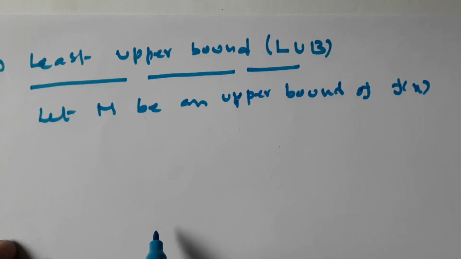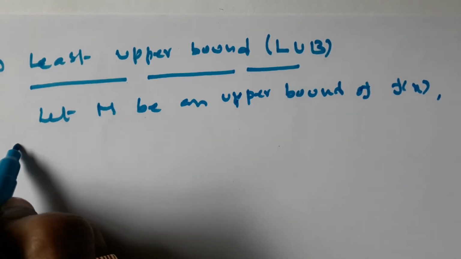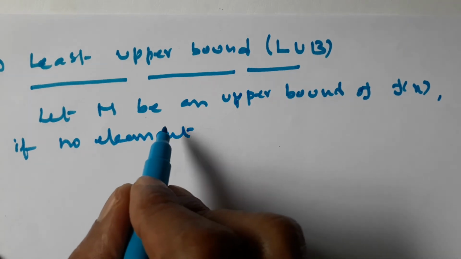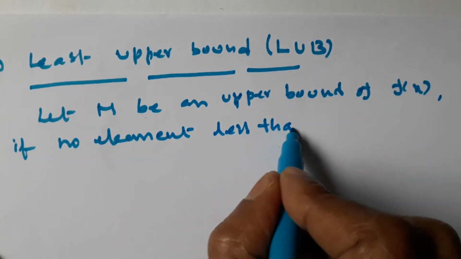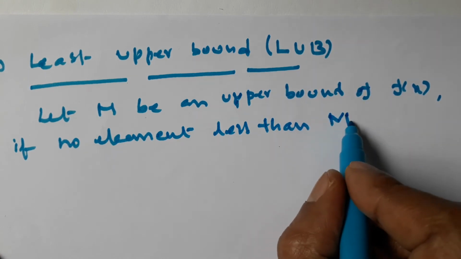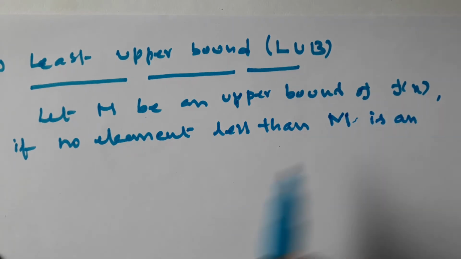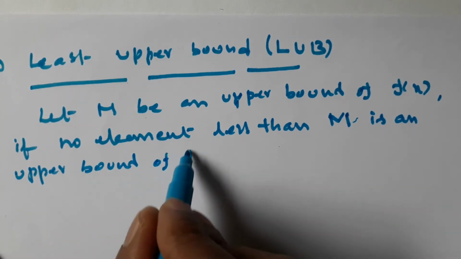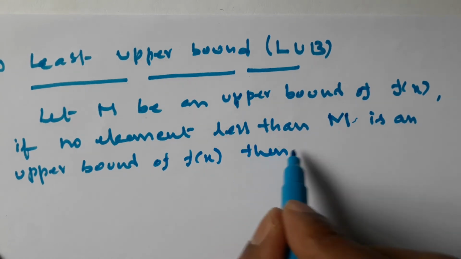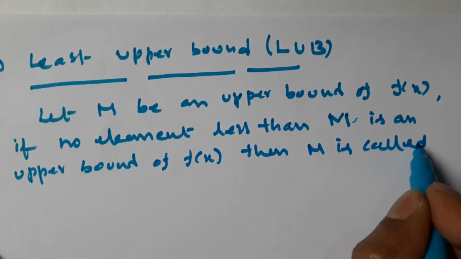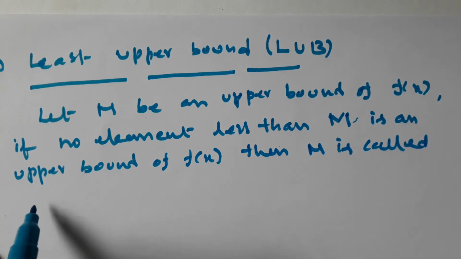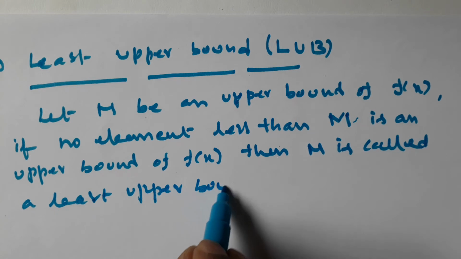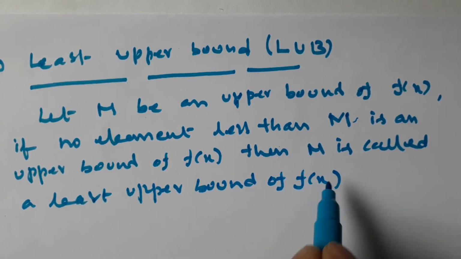If no element less than M is an upper bound of f of x, then capital M is called a least upper bound of f of x.